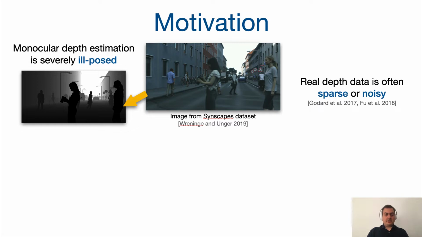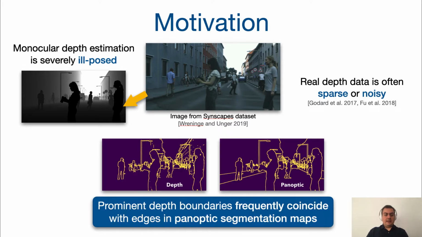Monocular depth prediction is inherently ill-posed. This has been addressed by leveraging semantic representations in deep networks, yet supervised learning suffers from sparse and noisy depth data. Self-supervised learning offers an alternative, but training from image data alone limits the accuracy. In this work, we propose to augment self-supervised approaches with auxiliary information from panoptic segmentation maps. This is based on the observation that prominent boundaries in depth maps often coincide with edges in the panoptic maps.